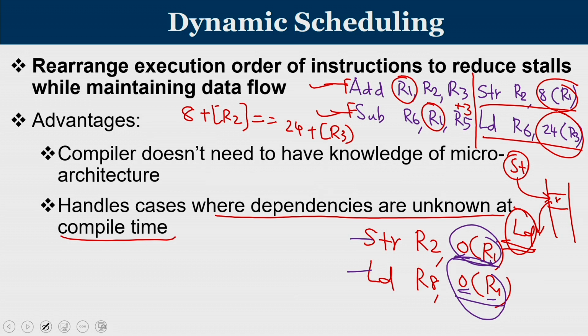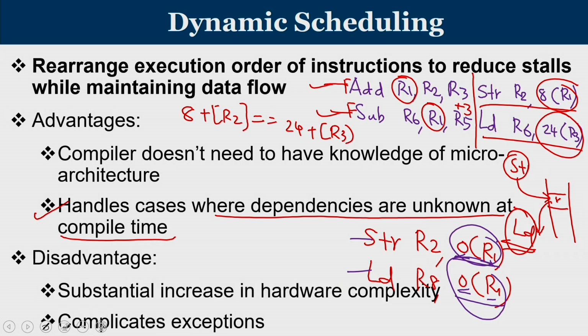These dependencies are known only after computation of the effective address. This is the case mentioned here: handling cases where dependencies are unknown at compile time. This can be resolved only at runtime. So the compiler cannot reorganize; if the compiler tries to reorganize them, seeing no dependency between them, it is going to create trouble.